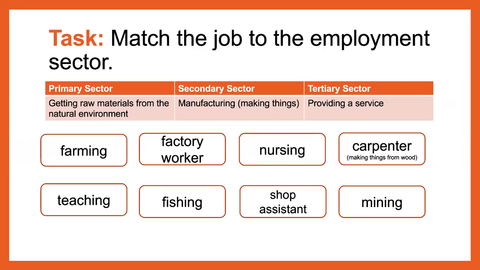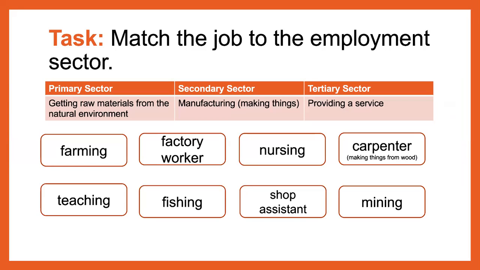Now, our task today is to think about matching the job to the employment sector. So let's just review what the three different sectors do. The primary sector gets the raw materials from the natural environment. The secondary sector is the making of those products. They manufacture the goods. And the tertiary sector provides a service.